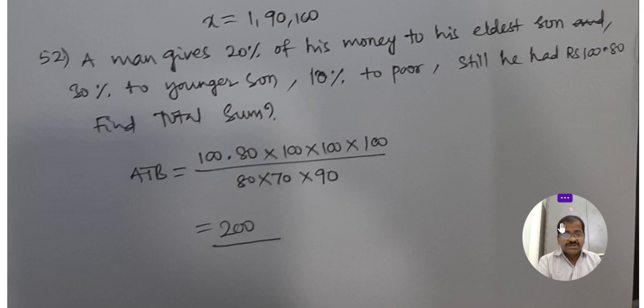Next, a man gives 20% of his money to his eldest son. Already we discussed this problem. He gave 20% of his money, 30% to the younger son, and 10% to the poor. At present he had 100 rupees. What was it at the beginning? Already we discussed this problem.